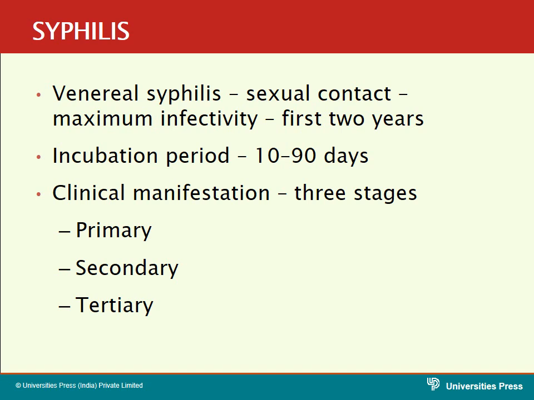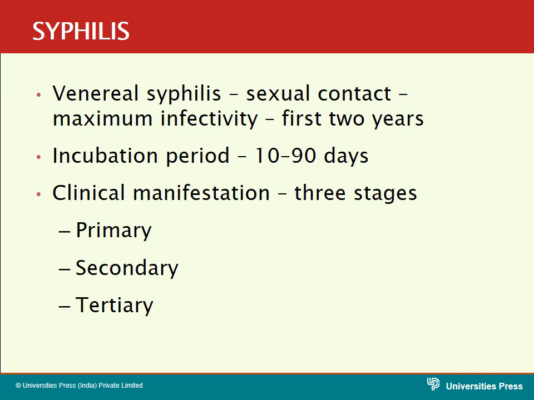Syphilis is a venereal disease, that means it is transmitted by sexual contact. The maximum infective period of syphilis is the first 2 years. It is very infective during the first 2 years. The incubation period is about 10 to 90 days.